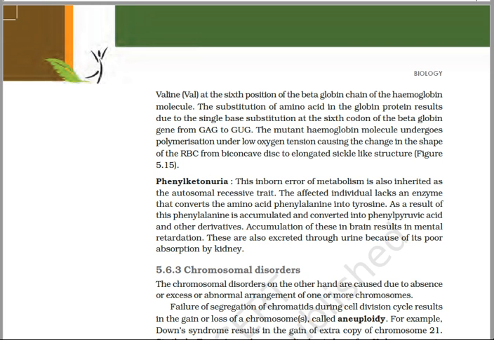Because of the absence of this enzyme I told you, that is phenylalanine hydroxylase, phenylalanine does not get broken down into tyrosine but gets accumulated in the intermediate products only, and therefore melanin formation is disrupted.